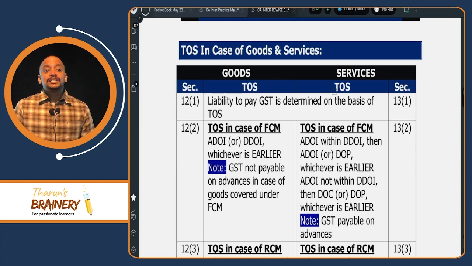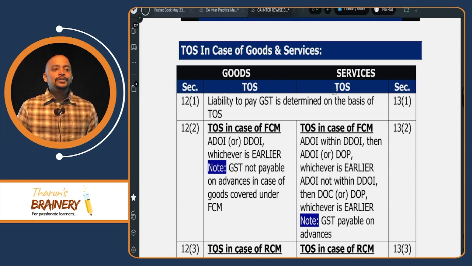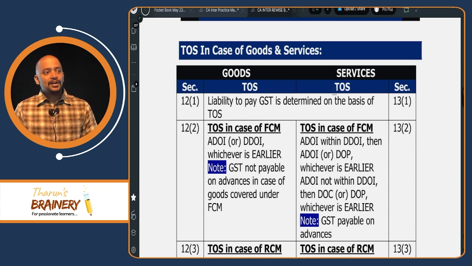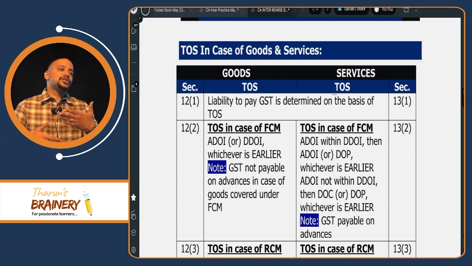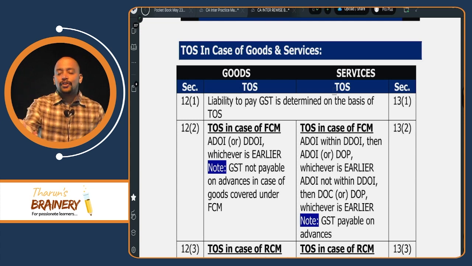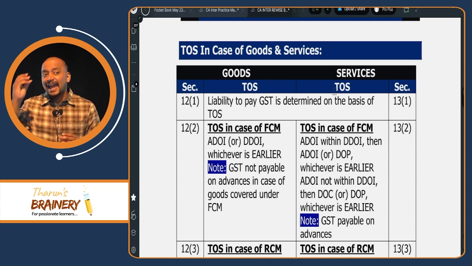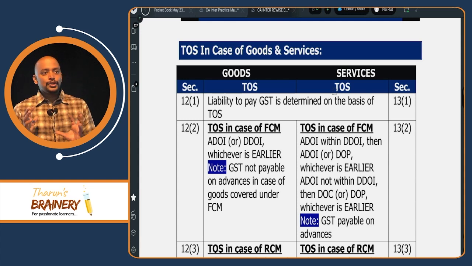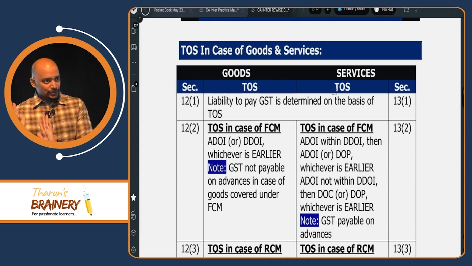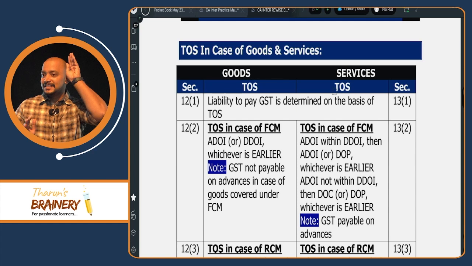Not only that, it is also to determine the exchange rate. Because if you remember in value of supply, I told you the exchange rate, CBIC notified rate or GAAP rate prevailing on the time of supply should be taken. Whenever the transaction is denominated in foreign currency, that foreign currency needs to be converted into Indian rupees. For that purpose we need to take an exchange rate. That exchange rate will be CBIC or GAAP rate. It's not there in the syllabus, so no issue, don't worry about that. But mainly what you need to know is that on the time of supply, whatever is the exchange rate, that should be taken.